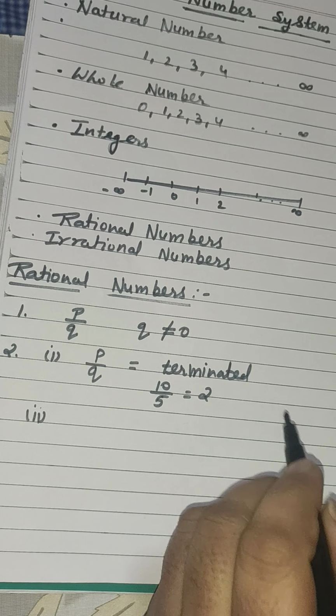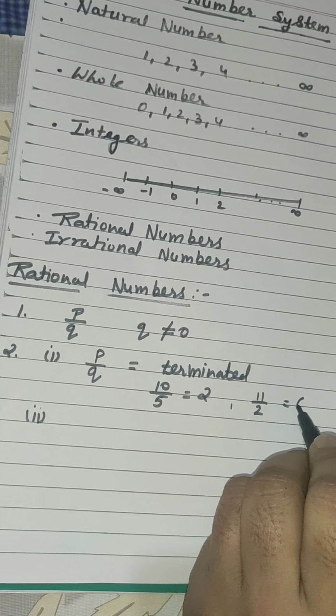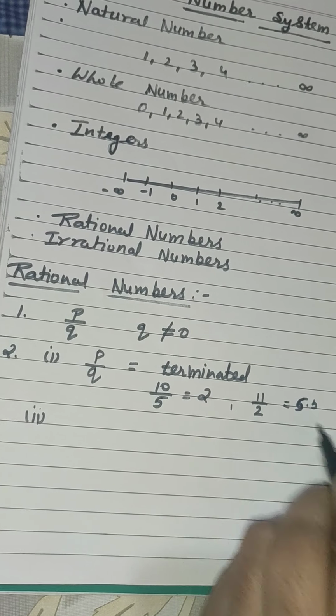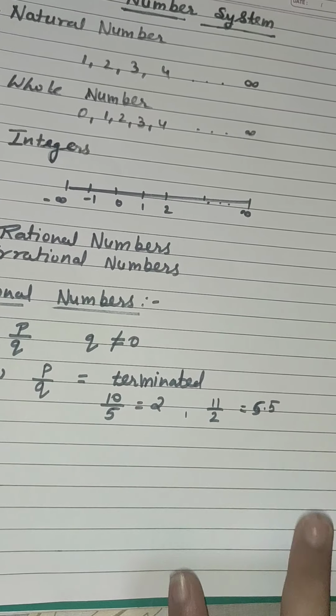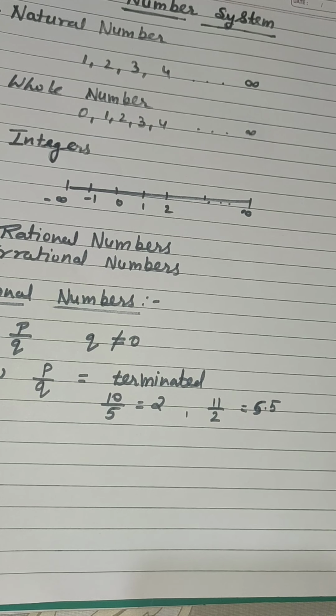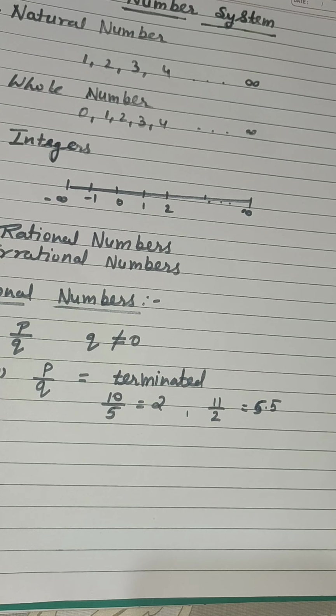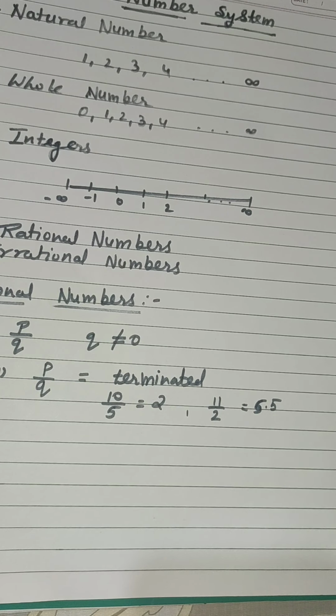It's a terminated number. For example, 11 by 2, its result is 5.5. That means it is terminated. In general language, if we are solving the division, the quotient must end. There must not be any remainder to get the next quotient values, whether before decimal or after decimal.